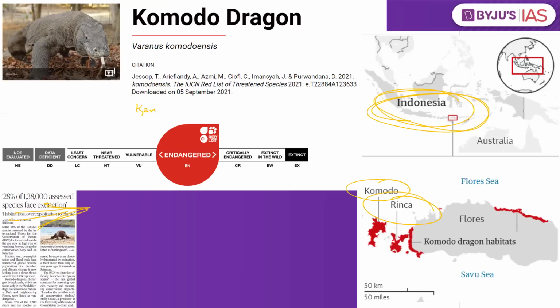So kindly remember, for the conservation, what they came up with is the establishment of the Komodo National Park. This Komodo National Park was established back in the year 1980. After its establishment, conservation efforts have been taken up, and this particular park has also been declared a UNESCO World Heritage Site in the year 1991.